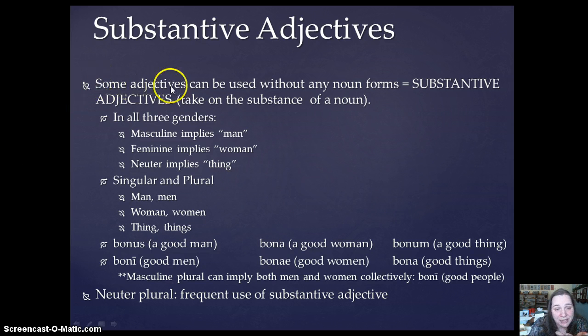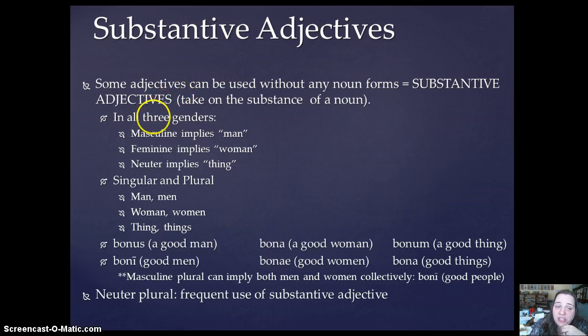Because adjectives can be used without any noun forms. They take on the substance of the noun and therefore are called substantive adjectives. Now, what this means is that there's an implied noun that's not stated in the sentence that you have to provide in your English translation of this adjective, okay?